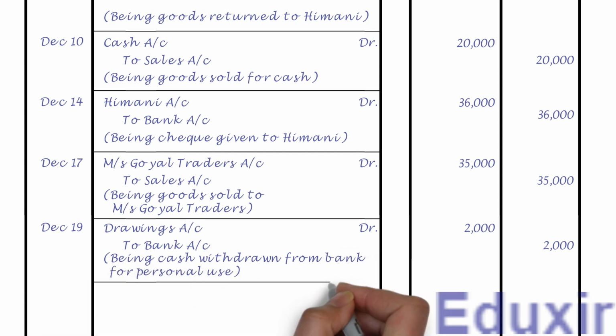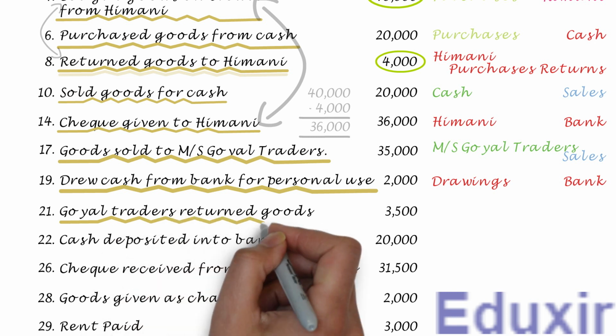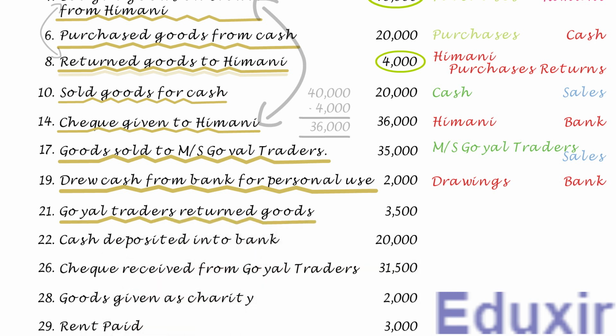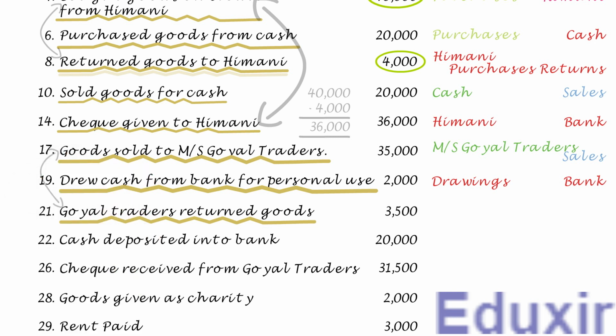Let us now draw a line to mark the completion of journalizing of this transaction. That completes the journalizing of this transaction. Let us now take up the next transaction. In this transaction, the debtor Goel Traders has returned goods worth 3,500 rupees. Note that this transaction is related to the transaction done on 17th December, wherein the business has sold goods worth 35,000 rupees to Messrs. Goel Traders. The debtor Goel Traders is now returning goods worth 3,500 rupees.